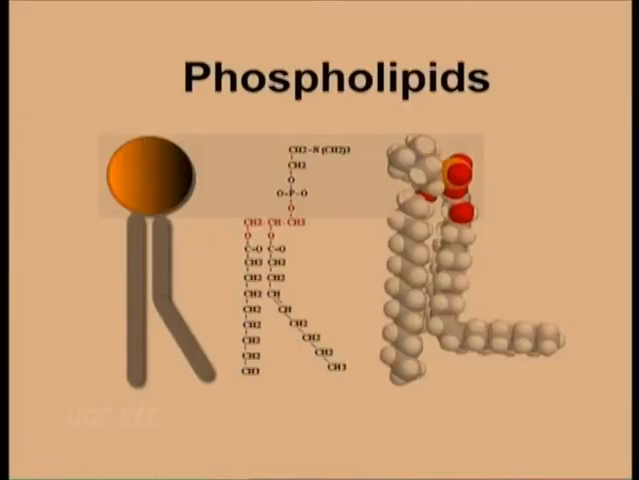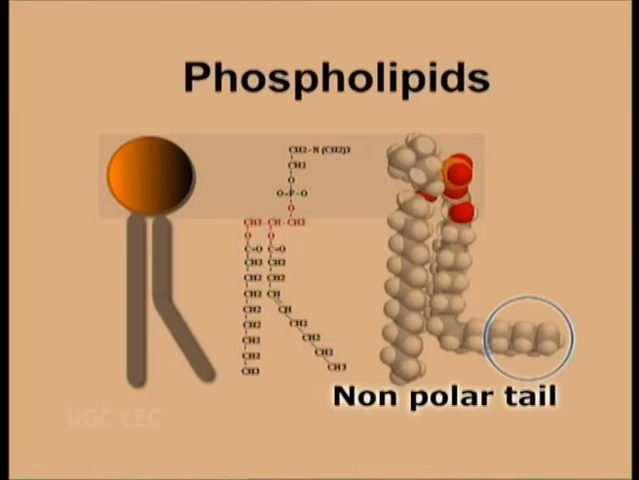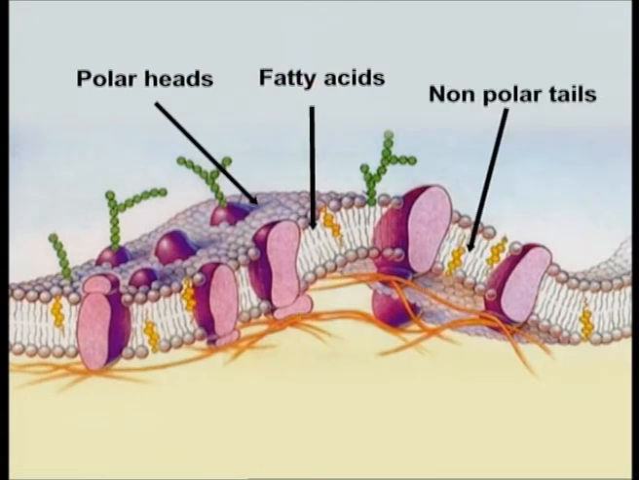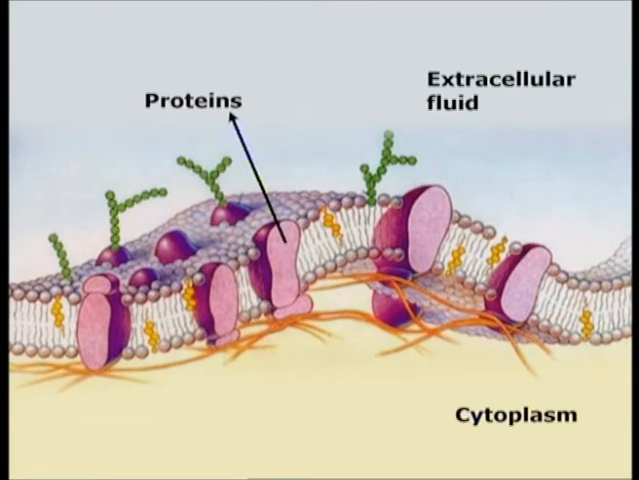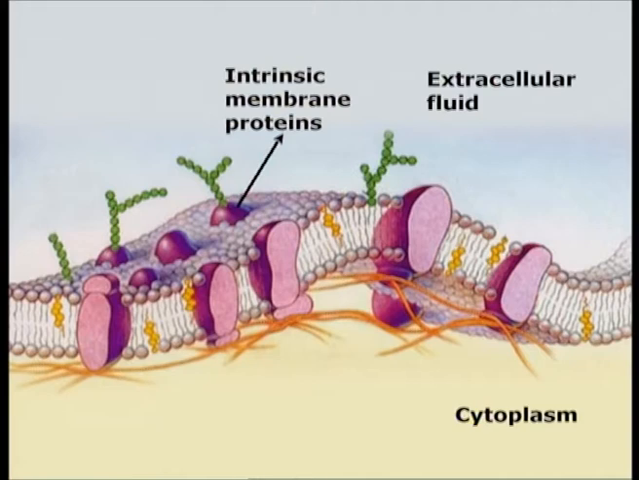Each phospholipid molecule contains a polar head composed of a hydrophilic phosphate group and glycerol, and hydrophobic nonpolar tails composed of fatty acids. The polar heads are on the surface of the lipid bilayer and the non-polar tails are in the interior of the bilayer. Proteins are also present in the structure of the plasma membrane. On the basis of their position, they are divided into two types. First, the extrinsic membrane proteins, second, the intrinsic membrane proteins.